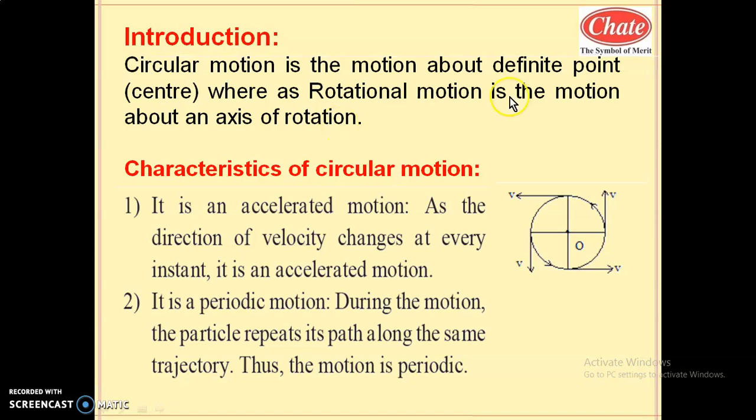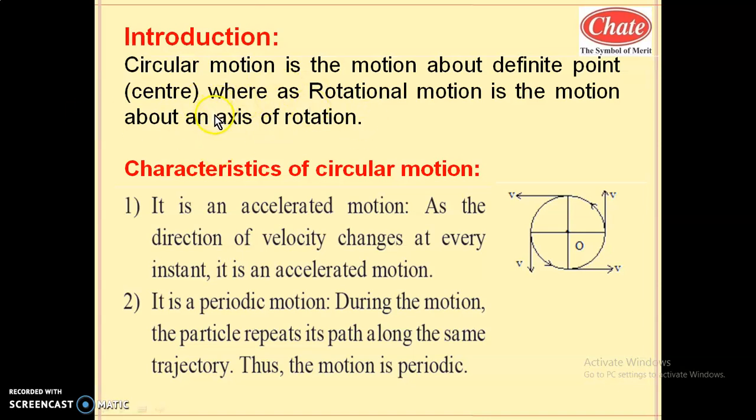So what is the difference between this center and axis of rotation? Center is a point, whereas axis of rotation is the axis, and axis is considered as a set of centers. This is similar to the difference in geometry between a point and a line. A point is nothing but one small dot which does not have any shape and size, but a line is an infinite set of points.